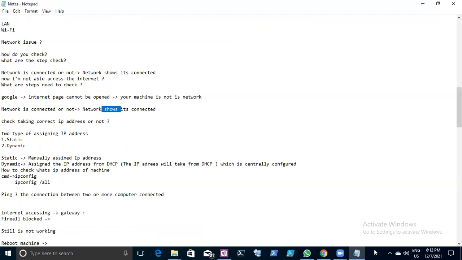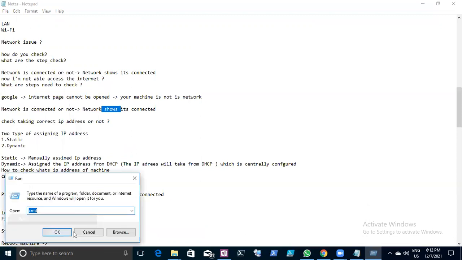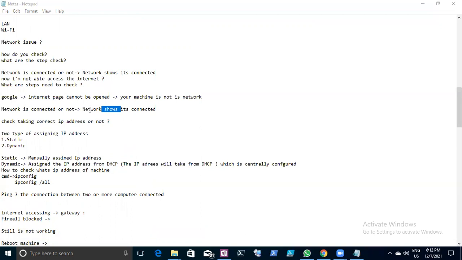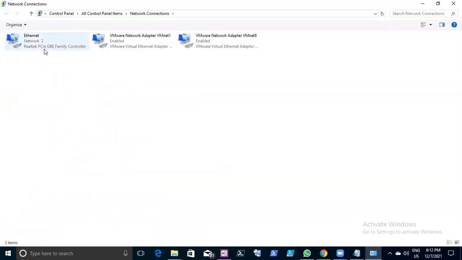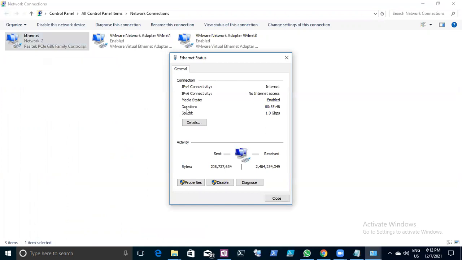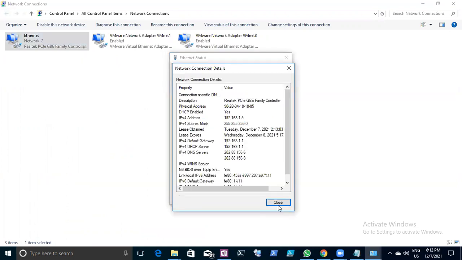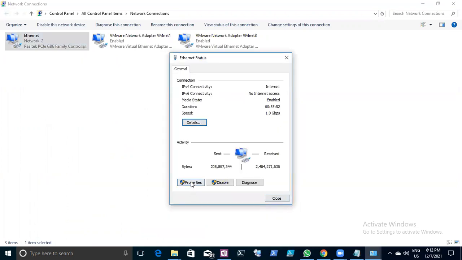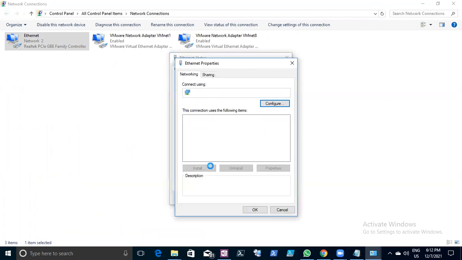Again we have seen the network. This is my desktop, and I have connected it to the internet through LAN. Yesterday I connected from the laptop, and today I connected this system. The network is connected. When you go and see the status and details, how do we verify that an IP address has been assigned to this machine?